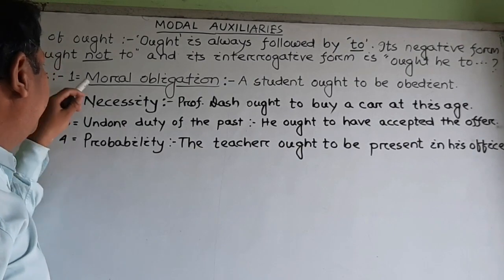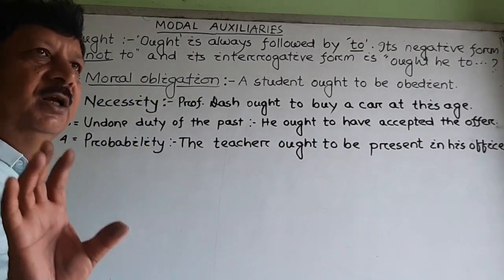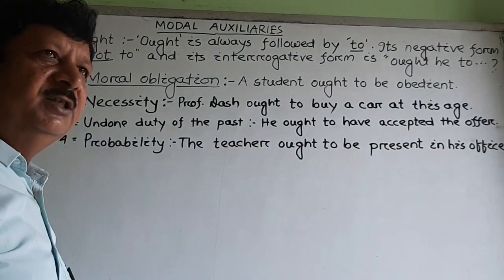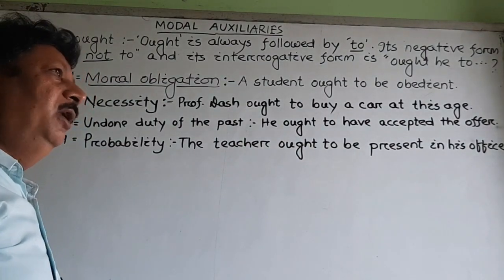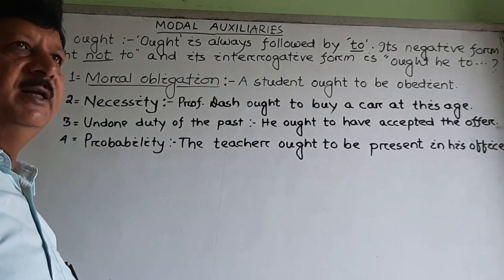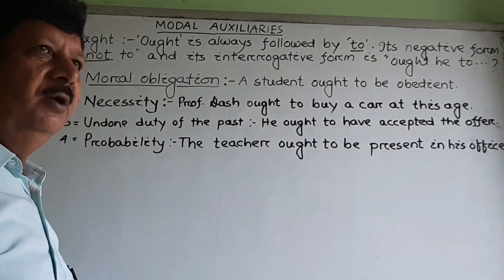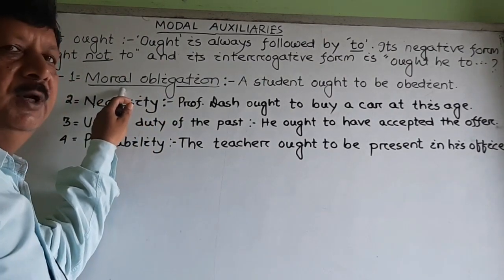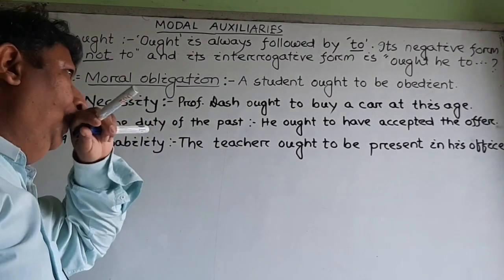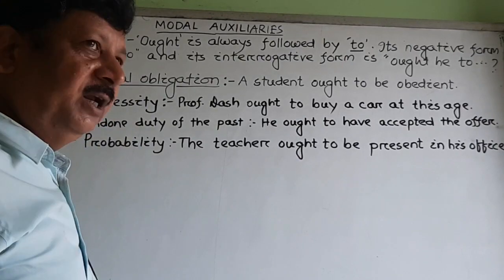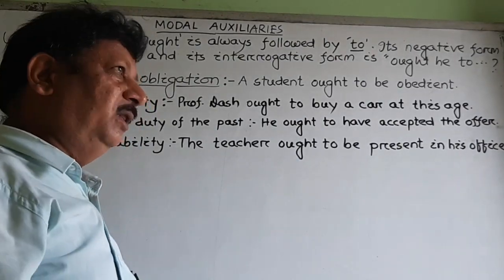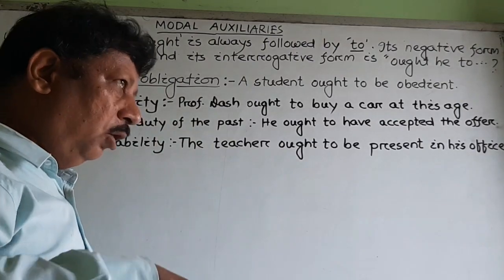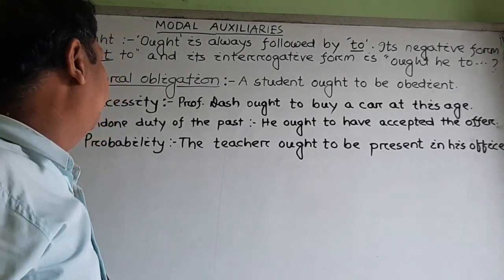First of all, it expresses moral obligation. When we use should as a modal, it expresses simply obligation. When we use must, it expresses strong obligation. But in the case of ought to, it expresses only moral obligation. That means there is a difference in the degree of the sense or acceptance.